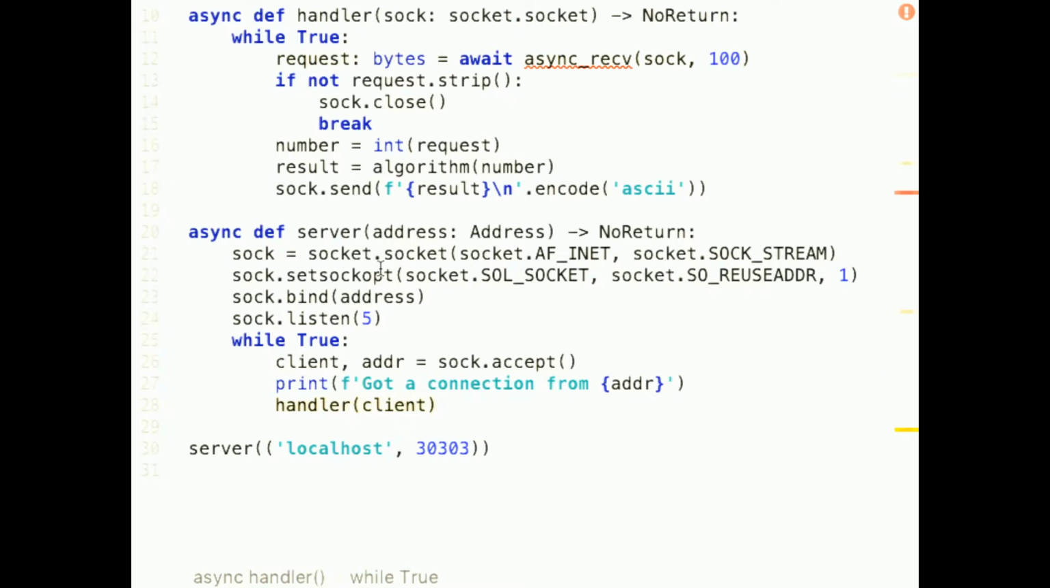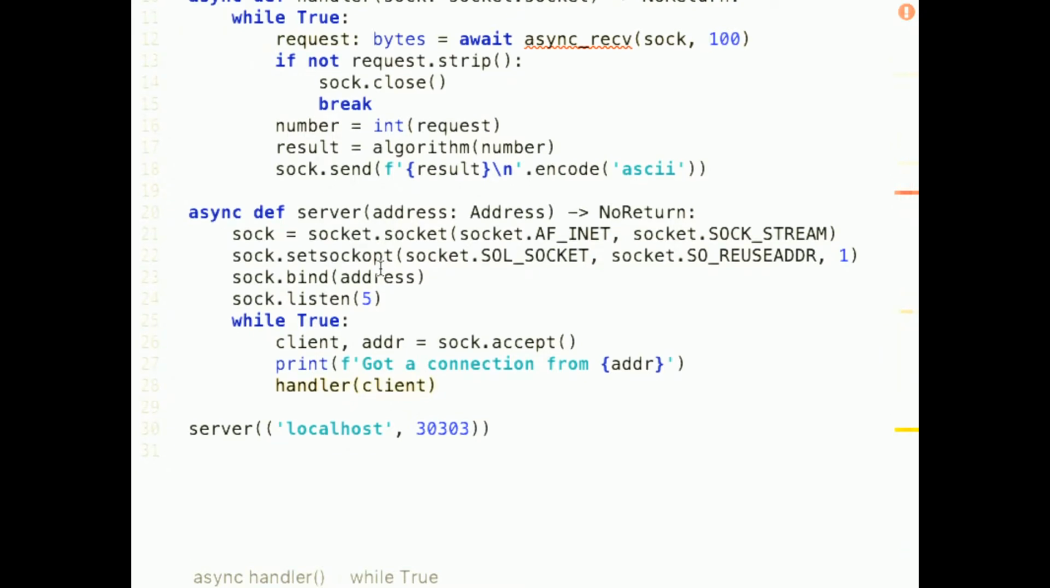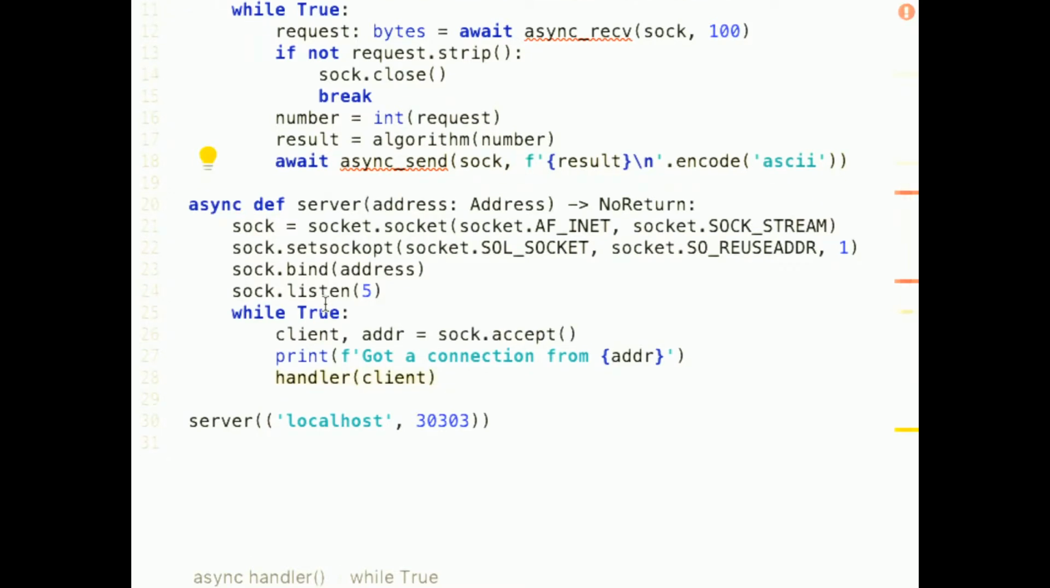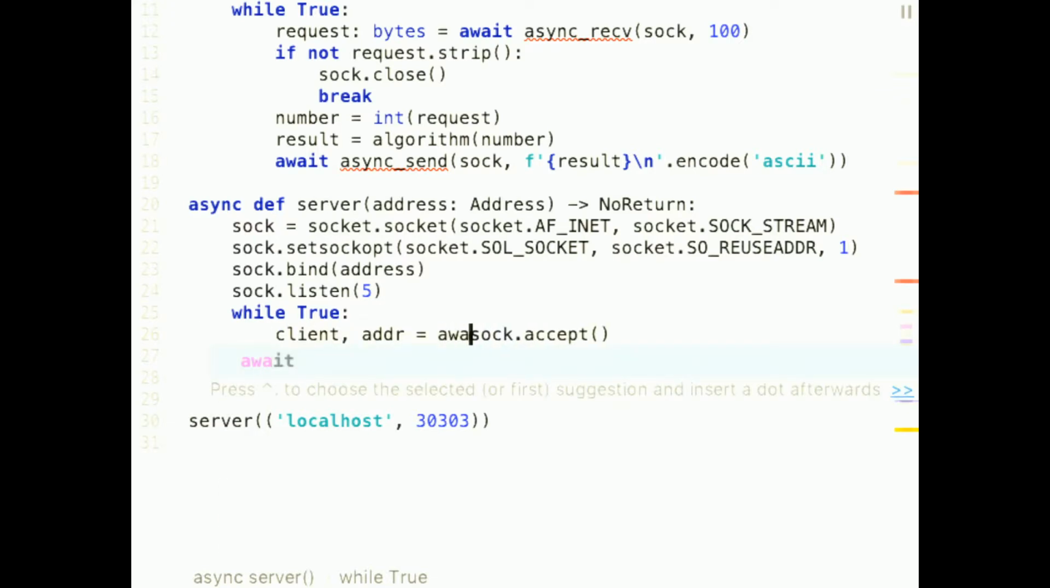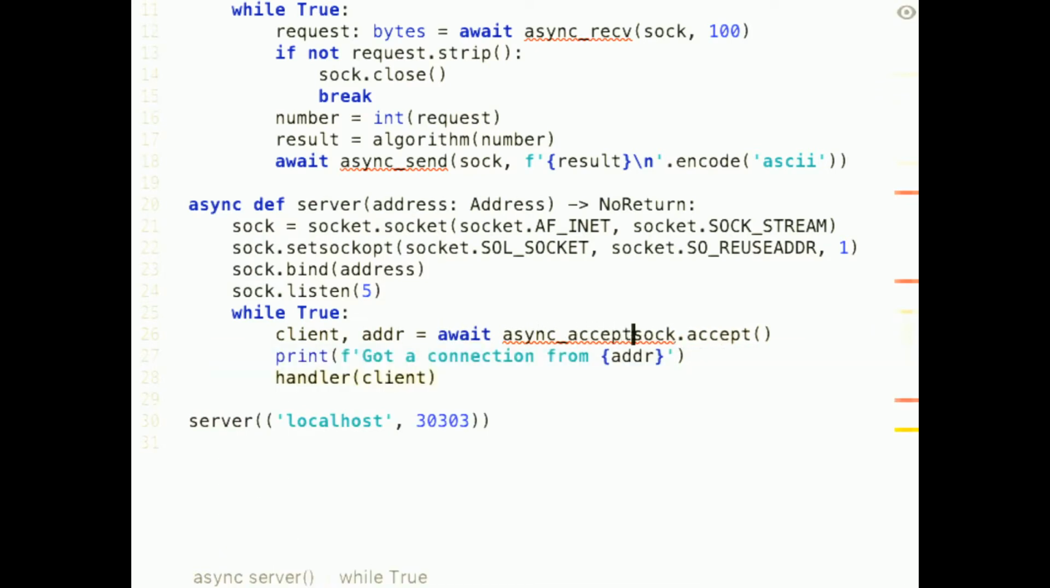The second point where we can have I/O happening that can block is if we send data to the client. Again, the connection might be slow or some other reason might prevent us from sending data right now. So we will also change this to async send, give it the socket and the data we want to send. And the third place where we will block is if we wait for connections from the client. If there's nobody trying to connect to us and we call sock.accept, that will just block until somebody connects to us. So we also change this to async accept, give it the socket.